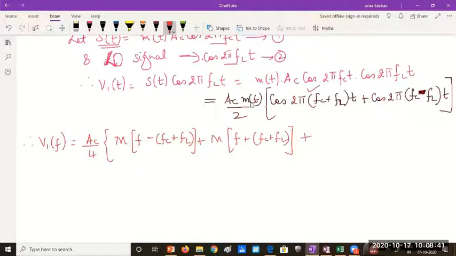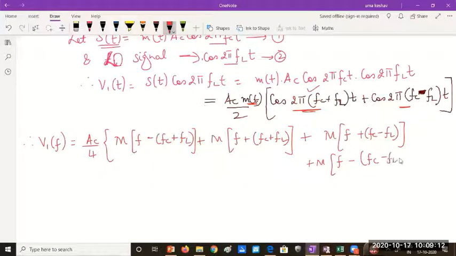For this, corresponding to message into this carrier, because this cosine has two impulses, delta F minus FC plus FL, delta F plus FC plus FL. When you multiply it with M of F, your message shifts to this range. Similarly, corresponding to this, what would you get? M of F plus FC minus FL plus M of F minus FC minus FL. So all these four components you would get in the spectrum.